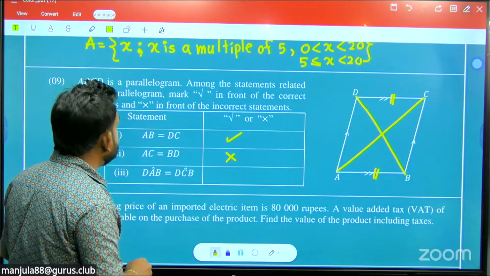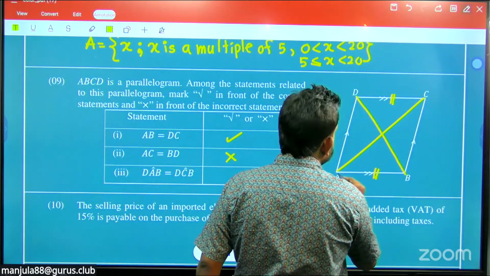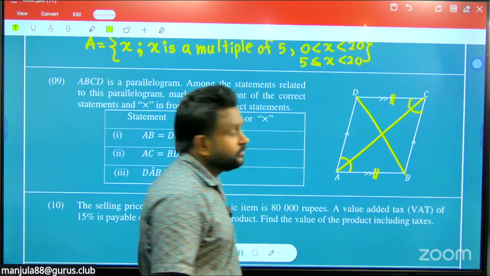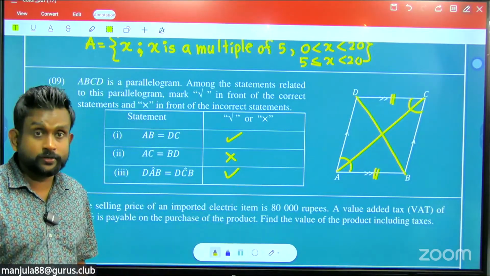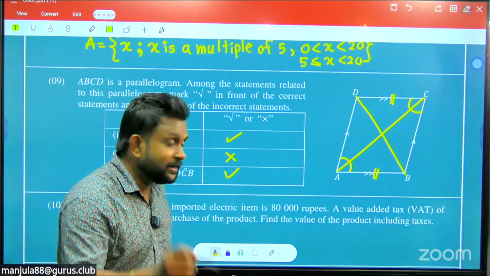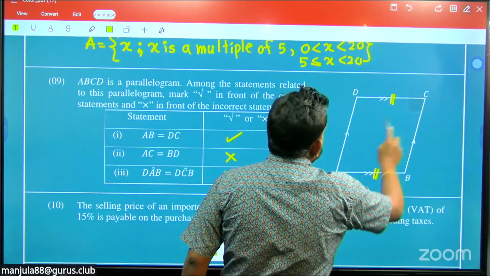Then the other one, DAB equals DCB. So this angle equals DCB. Yes, that is okay. Correct. Why? Opposite angles are equal. So the other question I will teach you today: if they ask these two as equal, what is your answer? Send it to the chat.